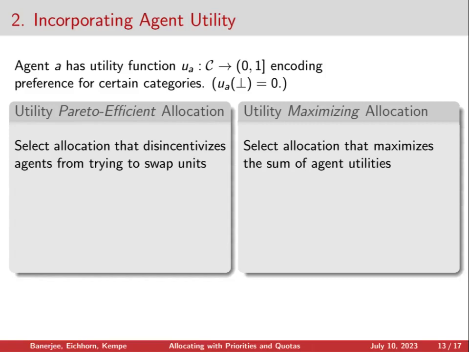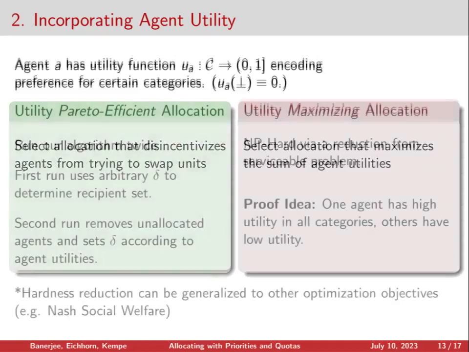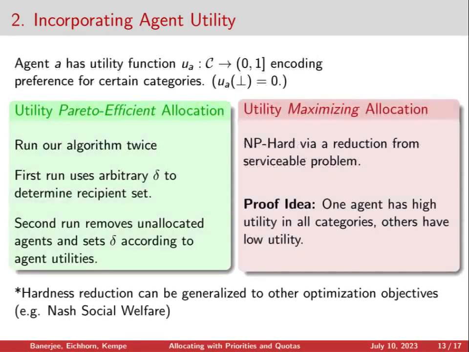And the second thing that we could ask for is to find an allocation that maximizes the total utility of the allocated agents. Here, calculating a utility Pareto efficient allocation can be done using two passes of our algorithm. In the first pass, we locate any valid allocation using an arbitrary valid perturbation delta. And from this allocation, we take the set of recipients.